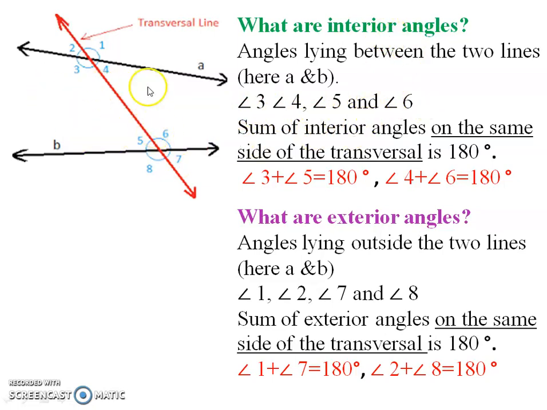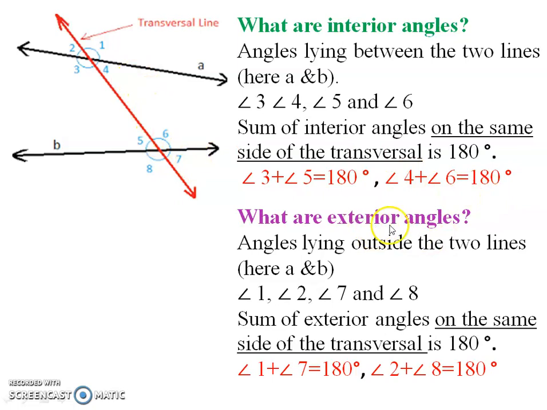And one more property related to interior angles is that the sum of interior angles on the same side of the transversal is 180 degrees. What do you mean by same side? Same side means either it is on the left side, you should consider left side angles, or you should consider right side angles. So here what are my interior angles on the left side? 3 and 5 are the interior angles, that is the angles between the two lines on the left side. So angle 3 plus angle 5 should be equal to 180 degrees according to my property. And the angles on the right side are 4 and 6. So the sum of 4 and 6 should be equal to 180 degrees.